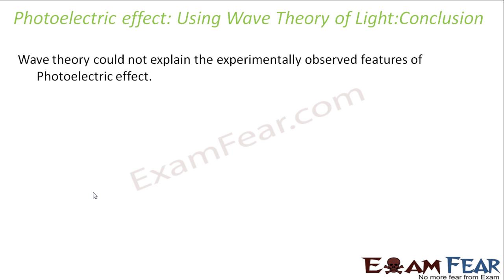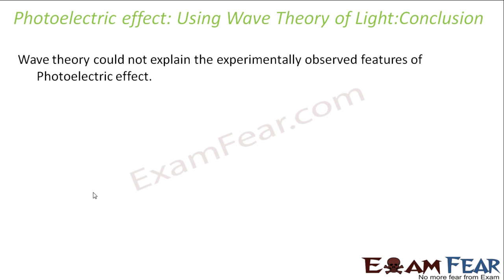So the conclusion was that wave theory could not explain the experimentally observed features of photoelectric effect. So there has to be some aspect of radiation which will be able to explain the photoelectric effect as well.